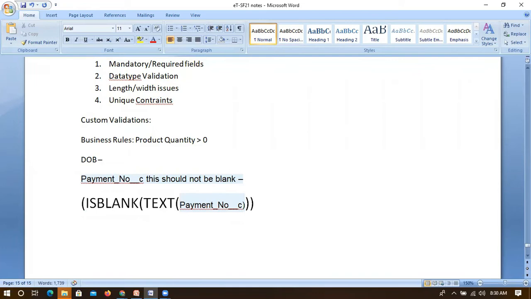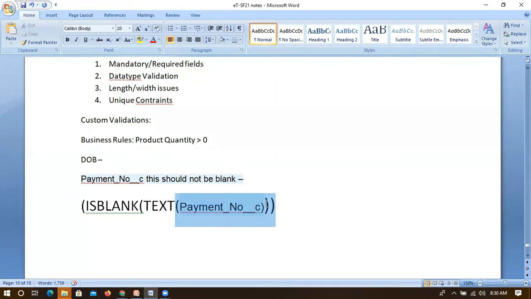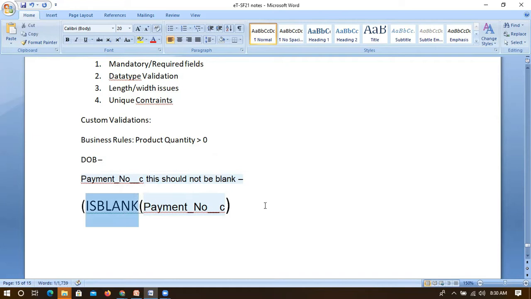If I want to convert this payment, first it should be converted to a text format, and then for this text you need to check IsBlank. But right now this payment number is already in text format, so we don't need to convert it again. You just need to write IsBlank.